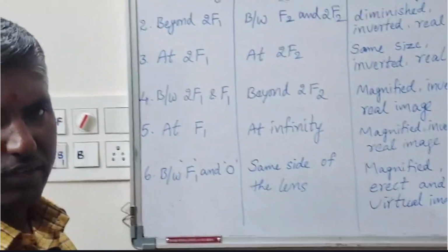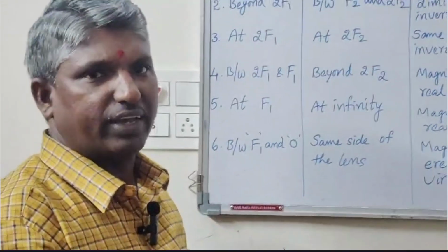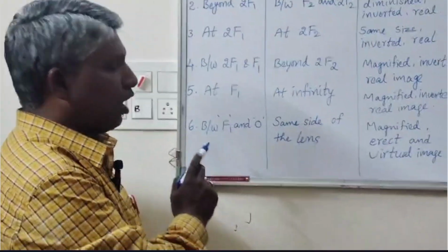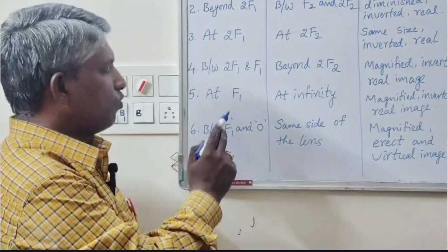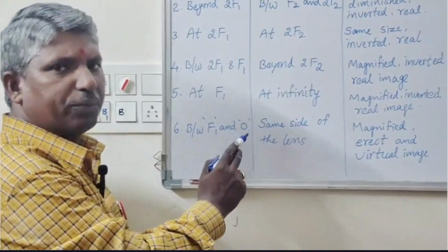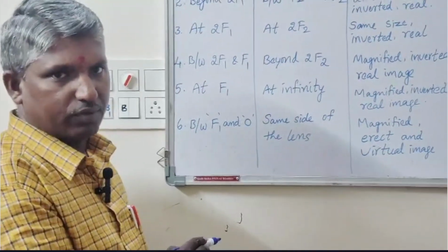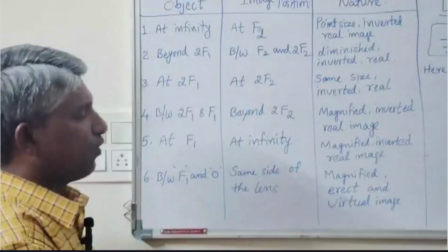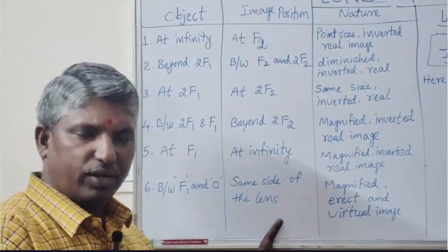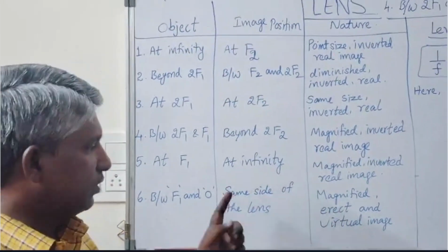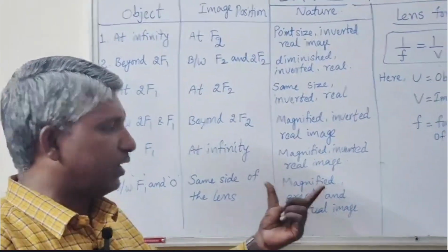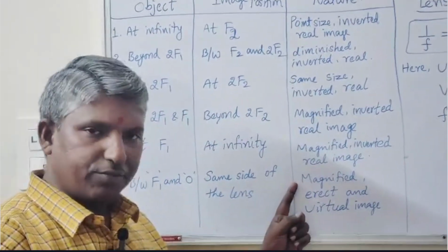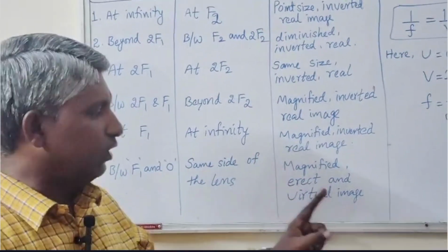And the last case we call a special case. In this case, the object is placed between F1 and the optic center of the lens. Then its image is formed on the same side of the lens. In this situation, the image formed is magnified, erect and virtual.